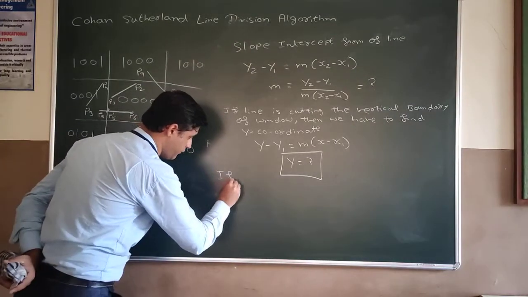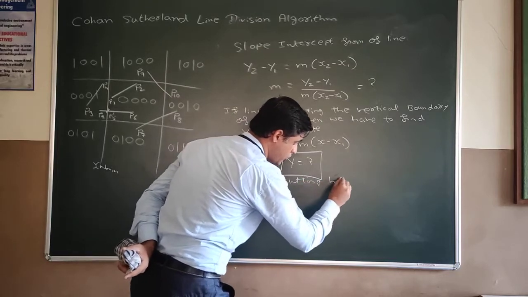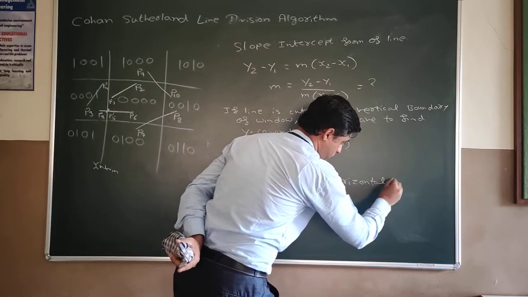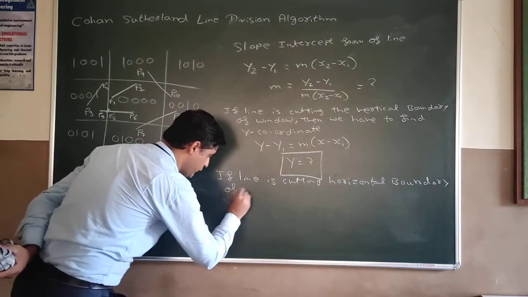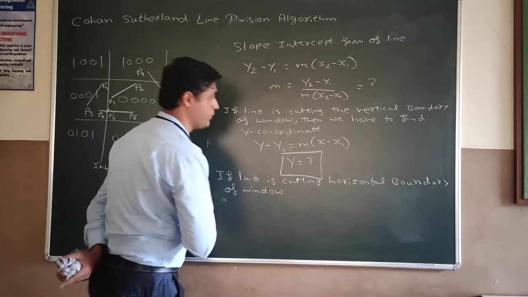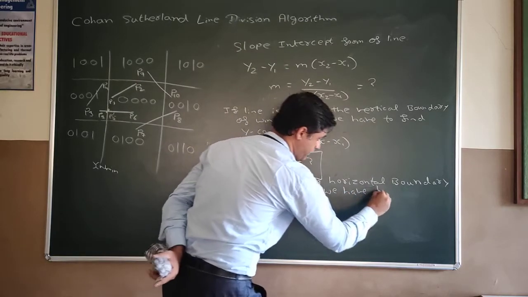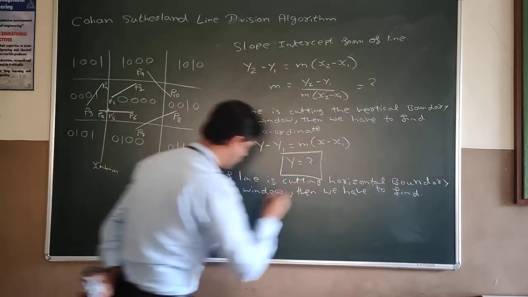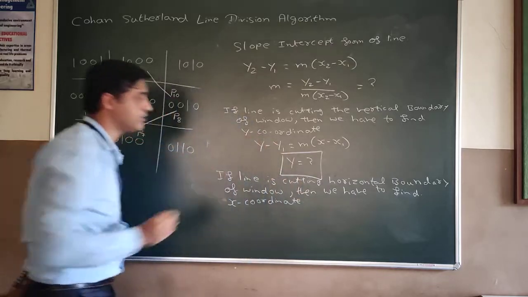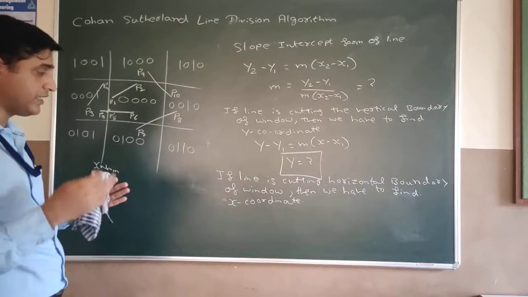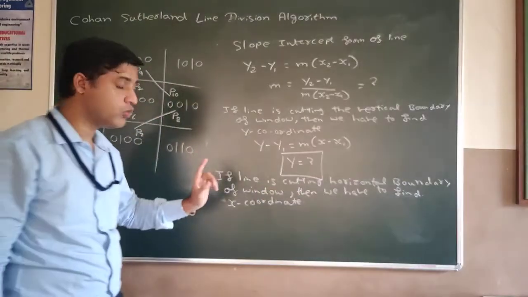Similarly, if the line is cutting the horizontal boundary of the window, then we have to find the x coordinate. Now how am I saying this? If your partially visible line is cutting the horizontal boundary of this window, then we have to find only the x coordinate.